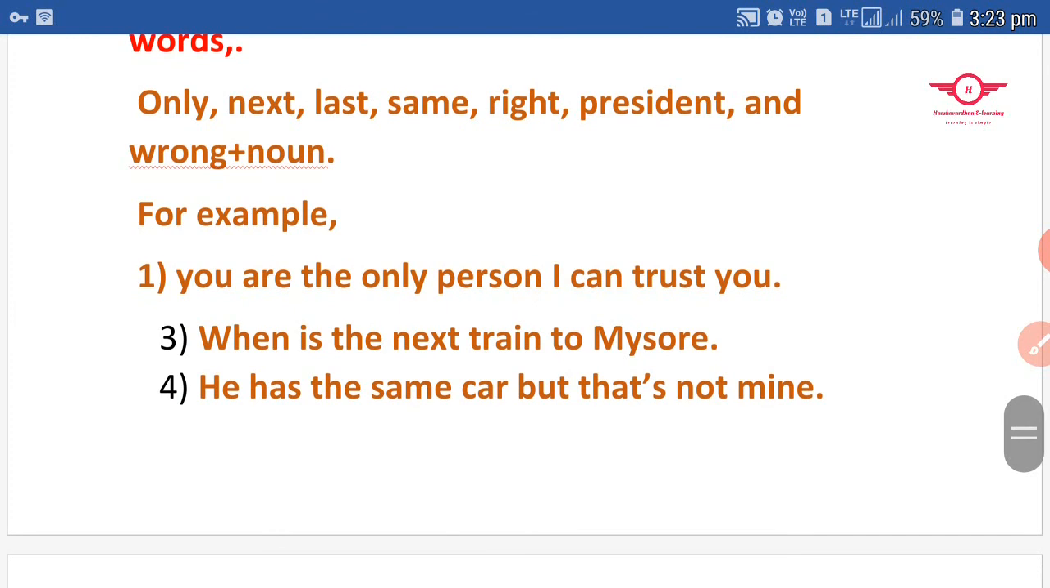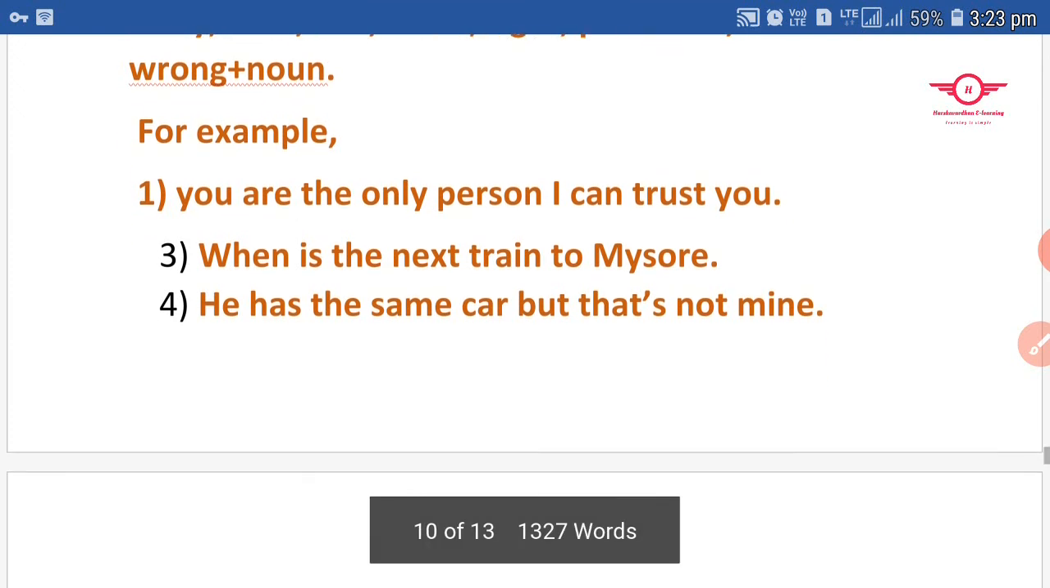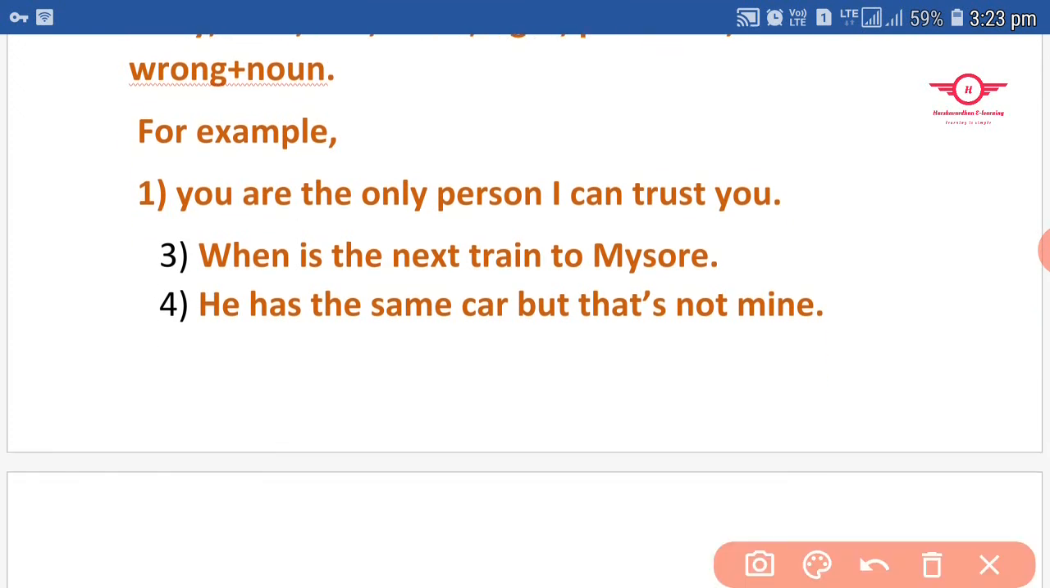You are the only person I can trust. See here, you are the only person I can trust. Here "the" comes before the word "only." Before this word I have mentioned the definite article, and after the word "only," there is a noun, person.